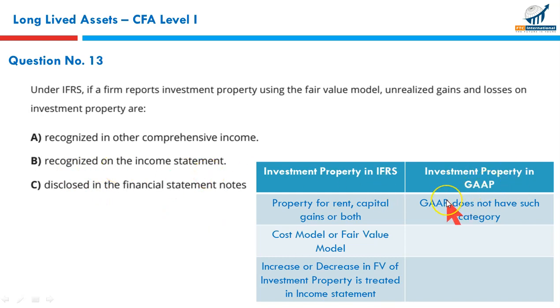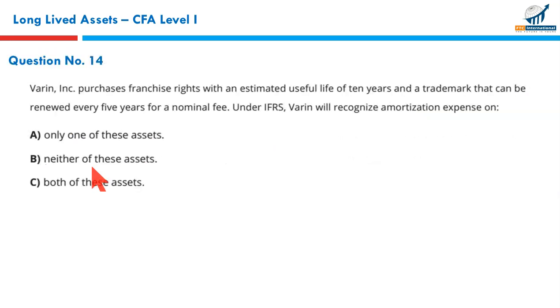Under US GAAP, there is no such category. GAAP does not have any such category of investment properties. Right? So in this case, if the property is given on rent, you receive rental income. Rental income is considered a gain, or any capital gain, if the value of the property goes up, it is considered a part of income as well. So you have two models to follow, either the cost model or the fair value model. So right in this case, since the property has been kept at the fair value method, any unrealized gains and losses on property will be considered a part of your income statement. So recognize on the income statement. That makes B the correct option.